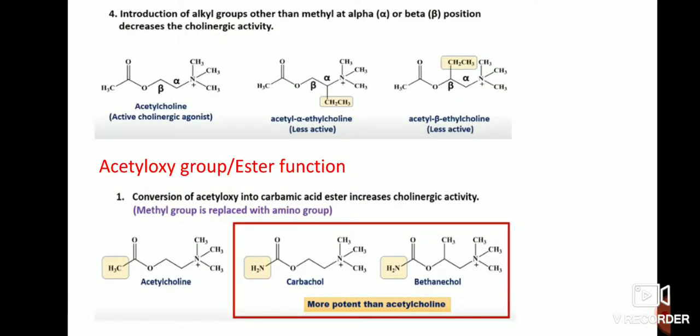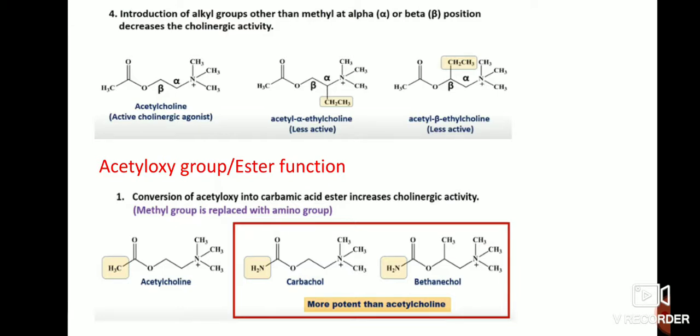Introduction of an alkyl group other than methyl at the alpha or beta position decreases the cholinergic activity. Here I have given three structures. The first one is acetylcholine, with no attachment at the alpha and beta positions, but the remaining two structures have attachments at the alpha position, with C2H5 and C3H7, so they are less active. If at the beta position, the same C2H5 and C3H7, you can call it acetyl beta ethylcholine, and it is less active.